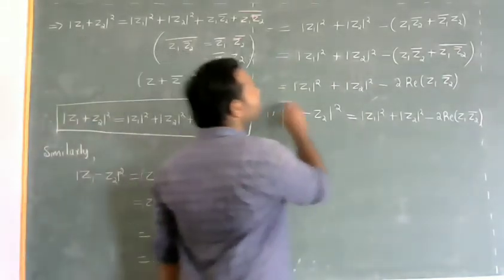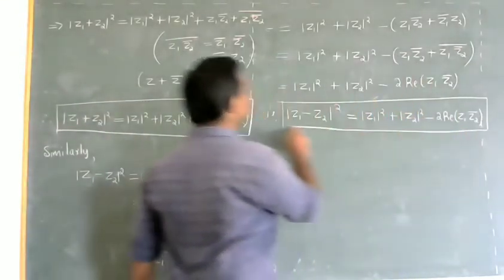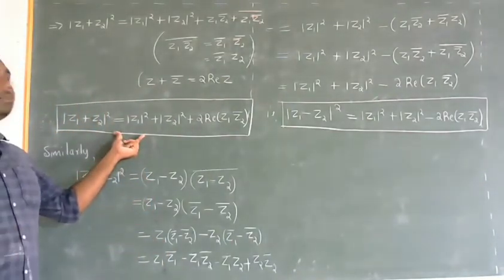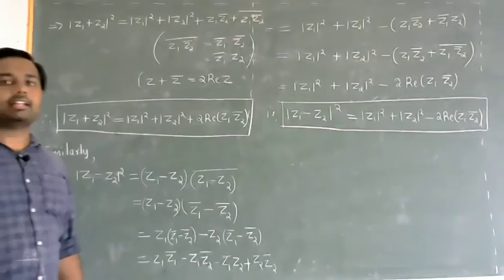So these are the two important identities which we will be using many times in complex analysis.